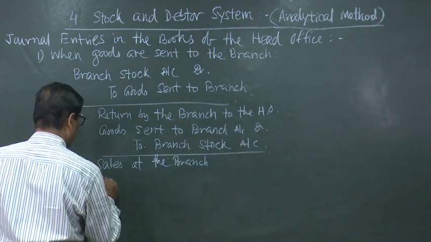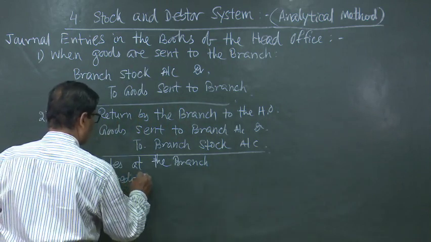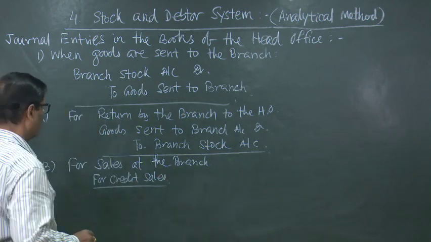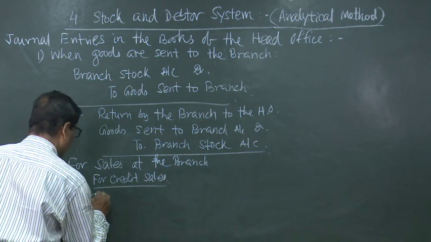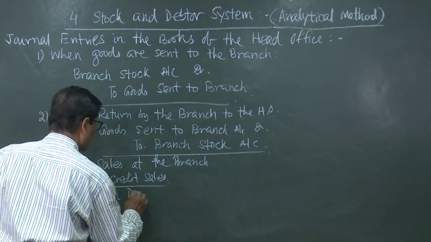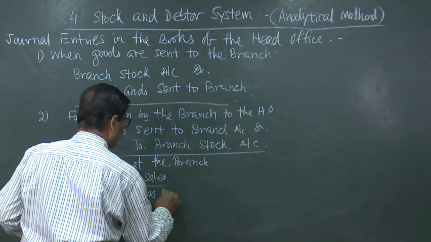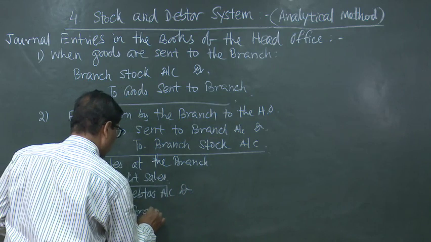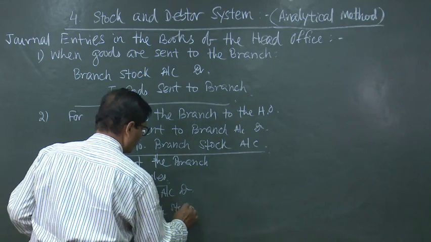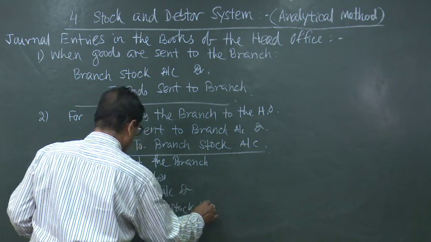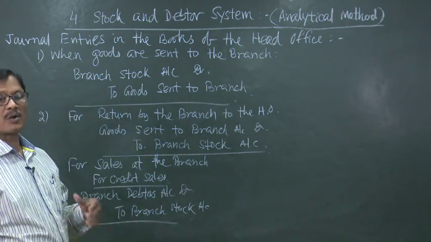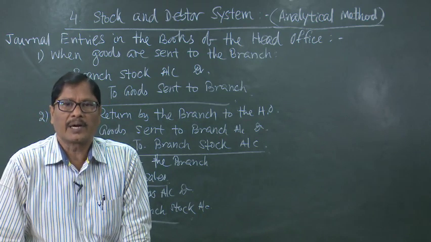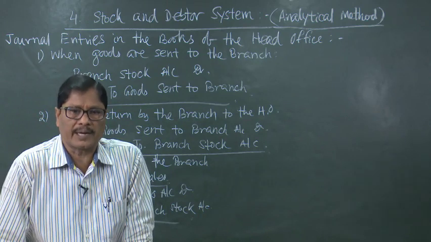For credit sale, the entry will be branch debtors account debited to branch stock account. Why this entry? Because the stock is reducing. So, branch stock account will be credited. It is a real account, credit what goes out. So, branch stock account will be credited.